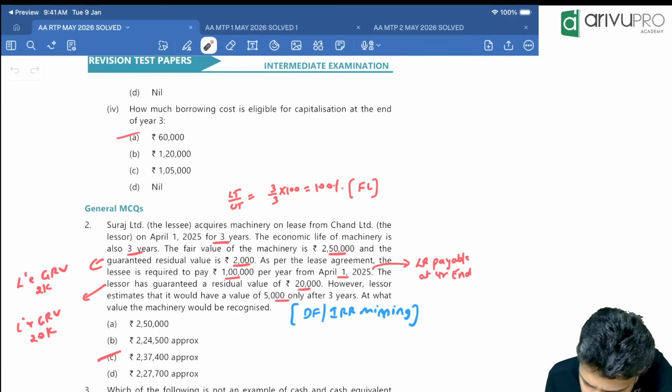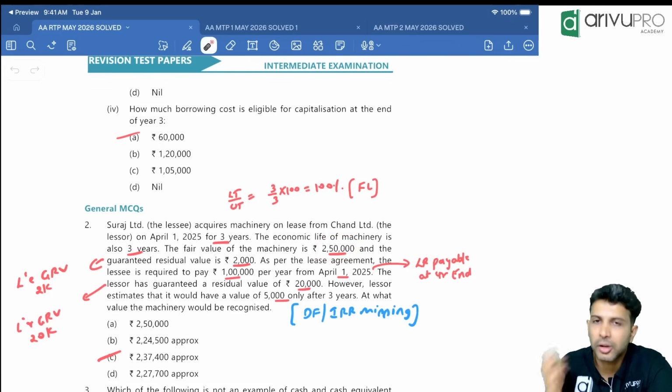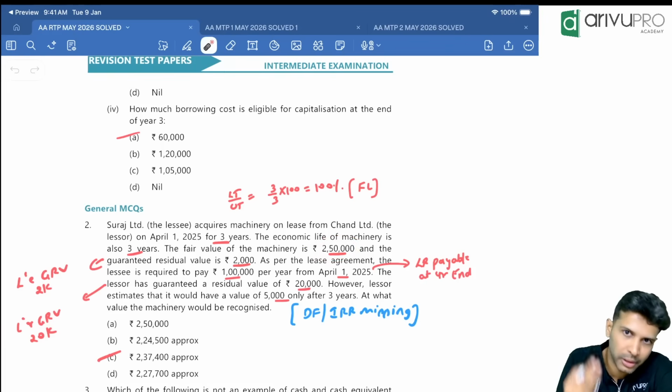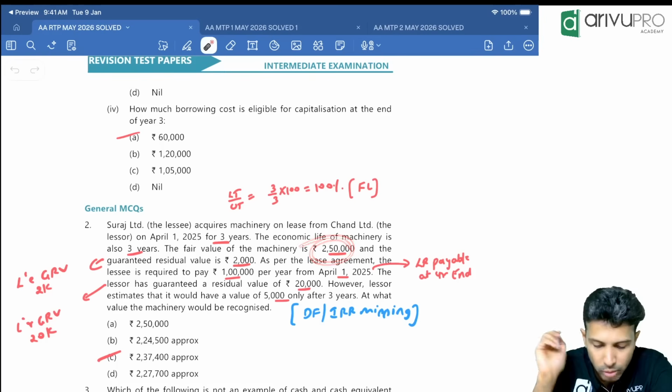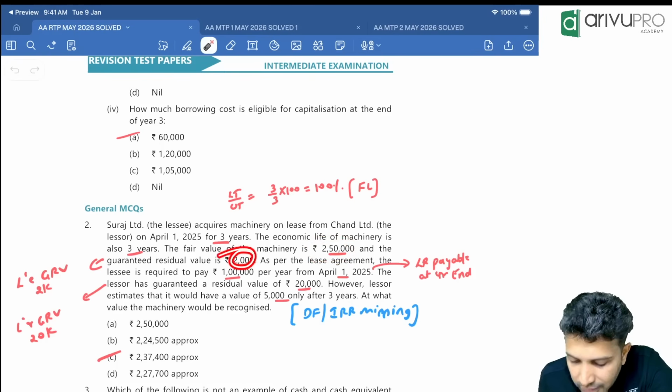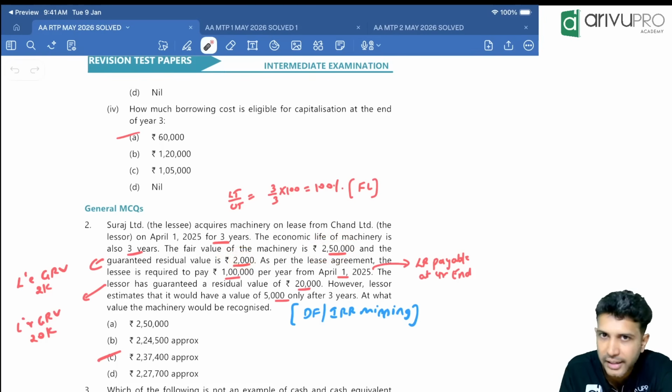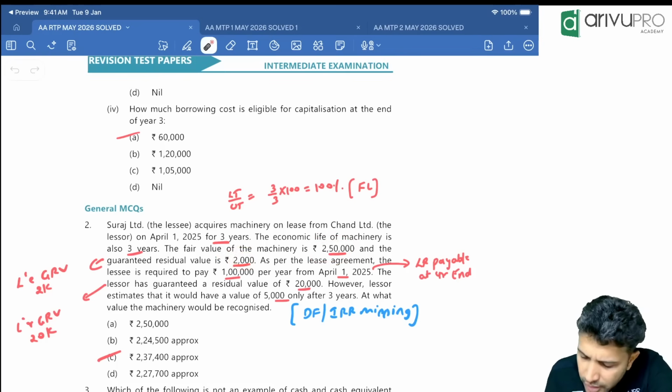We know this. The fair value of the asset is given to be 250, because lessee will record the asset at present value of minimum lease payment or fair value of the asset, whichever is lower. For that, they have given fair value. The guaranteed residual value is 2,000. Lessee has given a guarantee to the lessor for 2,000. Fair enough. As per the lease agreement, lessee is required to pay 1 lakh per year from 1st April 2025.